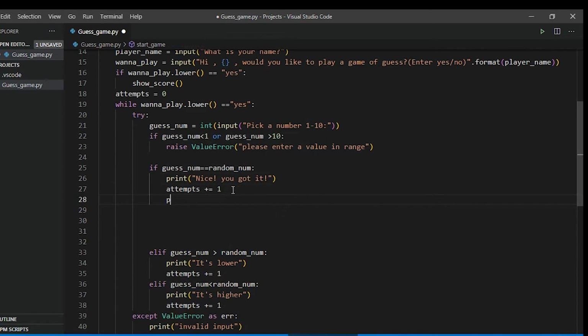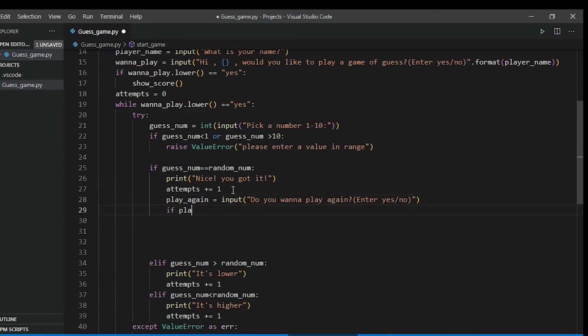So let's create another variable for that. Play again is equal to input. Let's ask him, do you wanna play again? With a question mark, and let's give options as well. Yes / no.